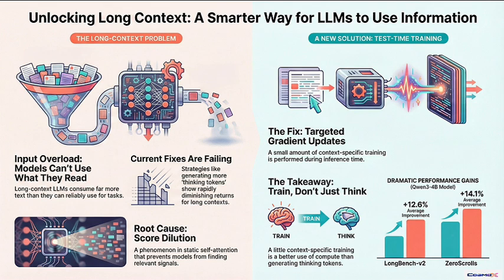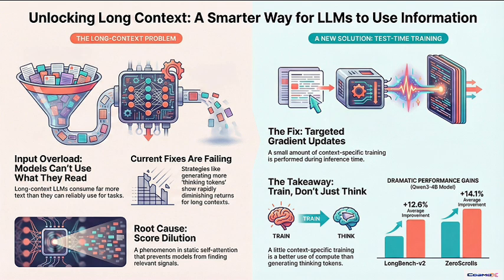Wait, hang on. Training at test time, that sounds completely counterintuitive. Are we talking about doing a tiny, context-specific fine-tuning session right in the middle of a task? What's actually being updated? That's exactly the paradigm shift. It's not a permanent update. It's a tiny momentary optimization. You use a little bit of that inference compute to run gradient updates, to adjust the model's weights just enough to make it focus on the information in this specific context right before it answers. And that adjustment is designed specifically to fight that score dilution problem we talked about.